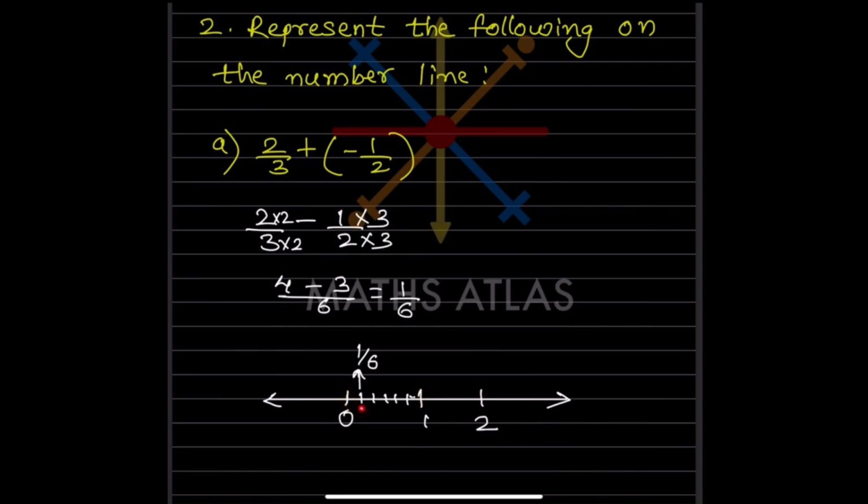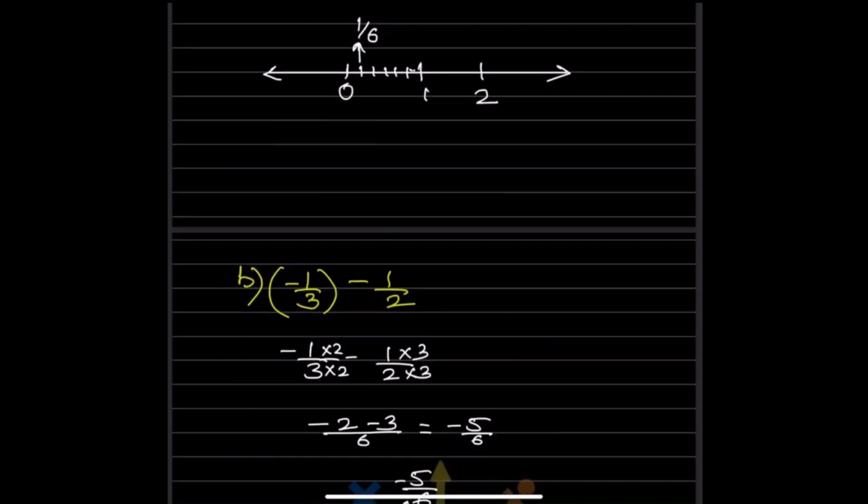So here, you have to look at the denominator. We have to divide the interval from 0 to 1 because the number is less than 1. So we are going to divide it into 6 parts. Now 1 by 6 means, this is 1, 2, 3, 4, 5, 6. So it is going to be on the first one, that is 1 by 6.